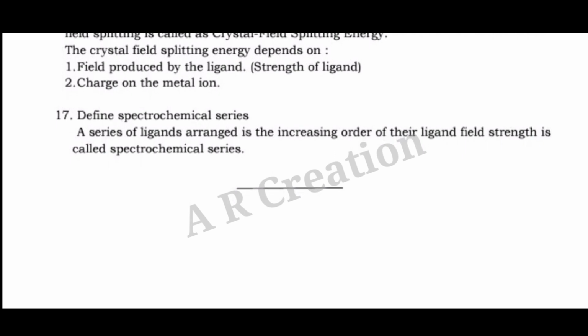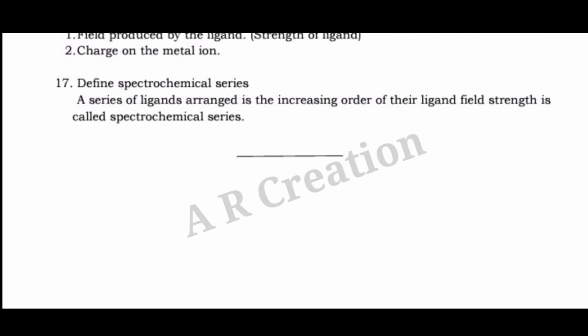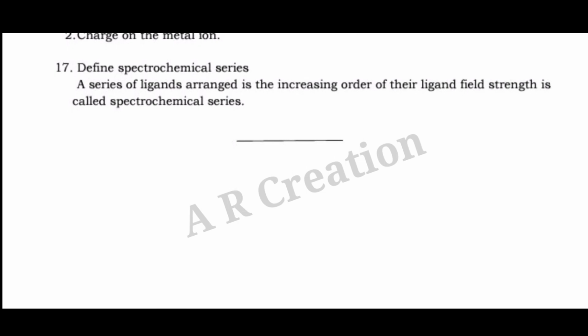Question 17. Define spectrochemical series. Answer. A series of ligands arranged in the increasing order of their ligand field strength is called the spectrochemical series.